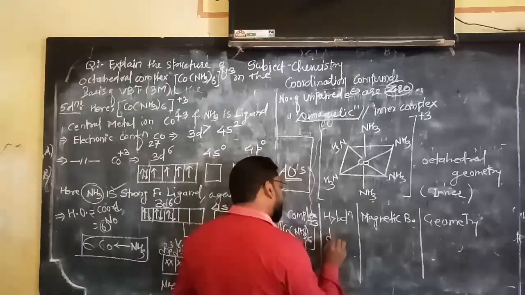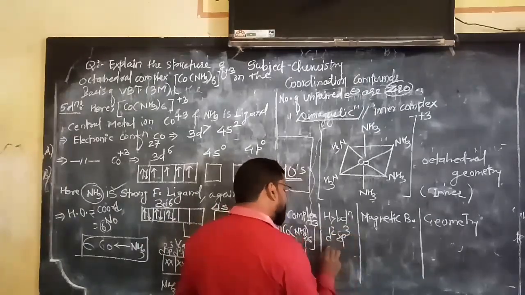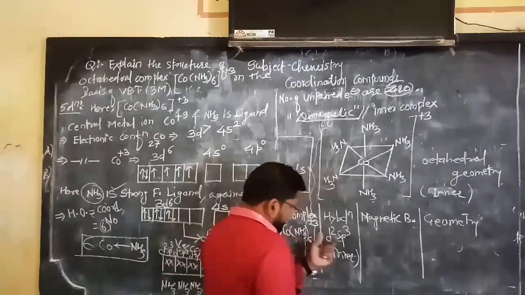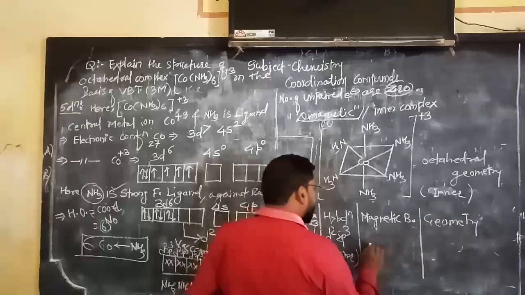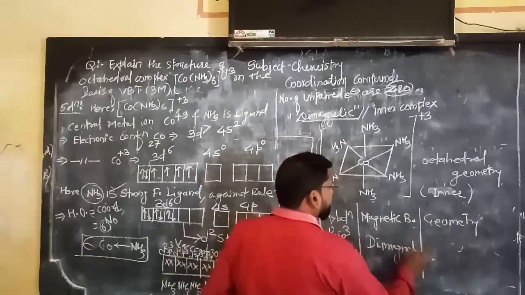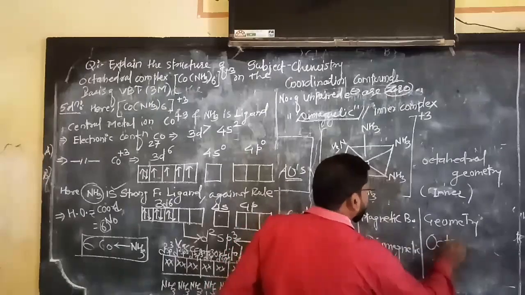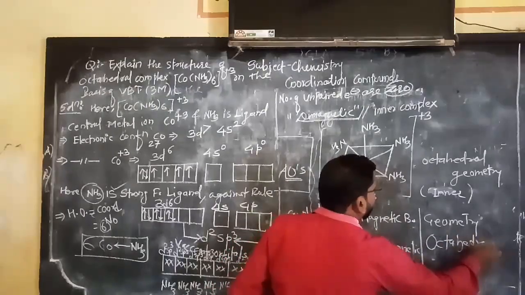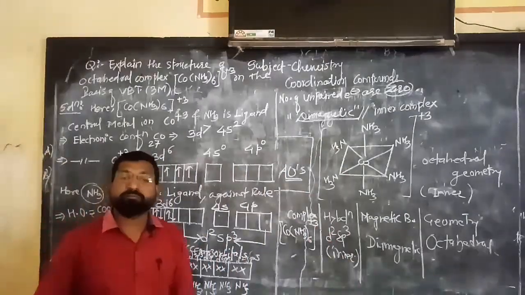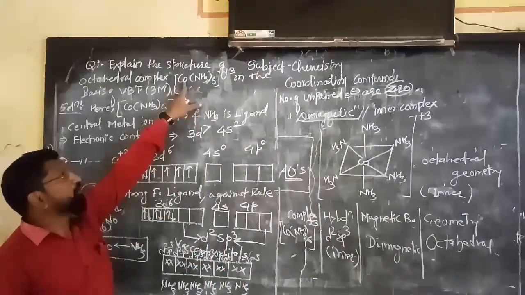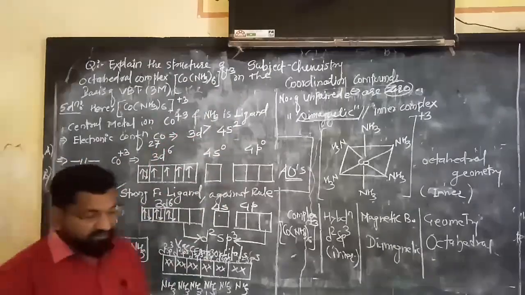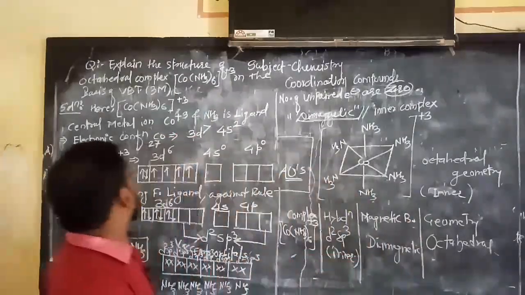+3. Hybridization d2sp3, which is inner, the d is involved inside. Magnetic behavior, diamagnetic, and geometry, very important, octahedral. So in this way we have completed the structure of the hexaammine cobalt 3+ ion based on VBT. Is that clear? Now see here, next question.